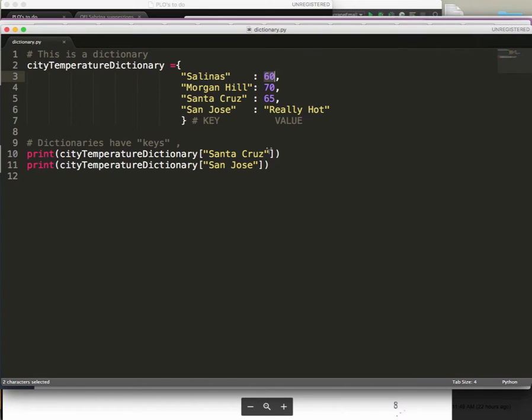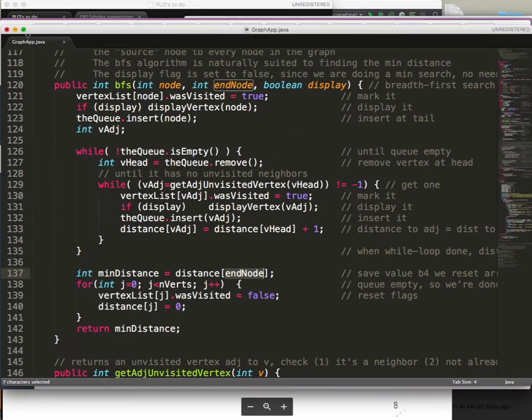Right, so if I wanted to look at the temperature, this is a dictionary of the different temperatures for different cities. So if I wanted to look at Santa Cruz, it's going to show me this value. If I wanted to look at San Jose, then it's going to show me this value. The value could be a string, could be a number, could be a list if you wanted to. So yeah, these are your keys, these are your values, and pretty much that is how dictionaries work.